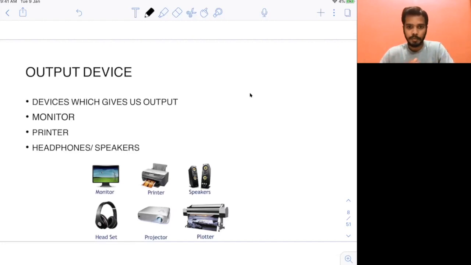So that's again an output, if you see. There is a projector, another example; a headset is an example; a plotter. There are different examples. I have taken some of the famous examples here to explain what output devices are in a computer system.